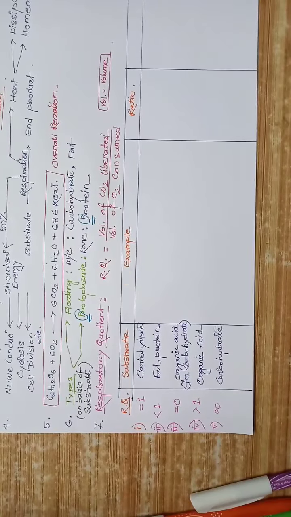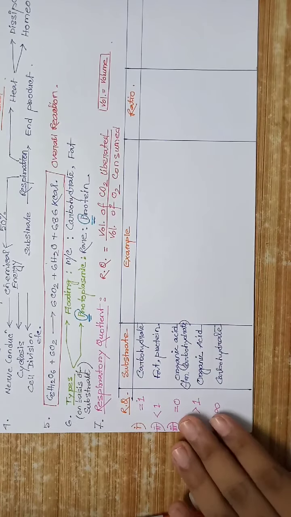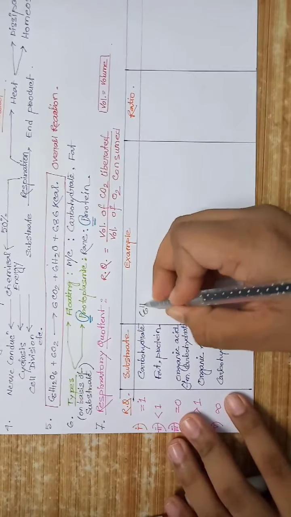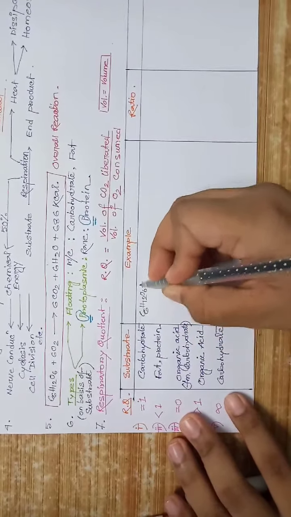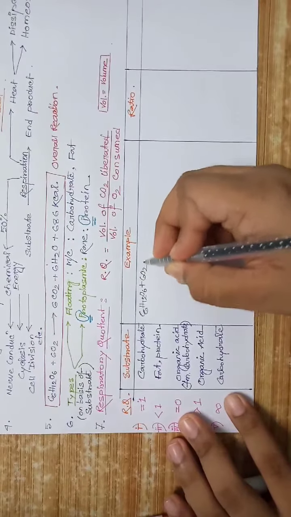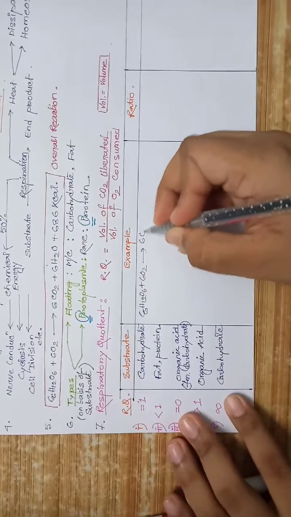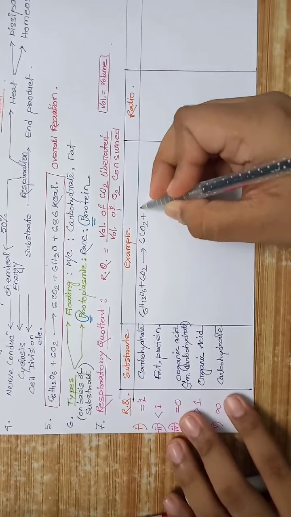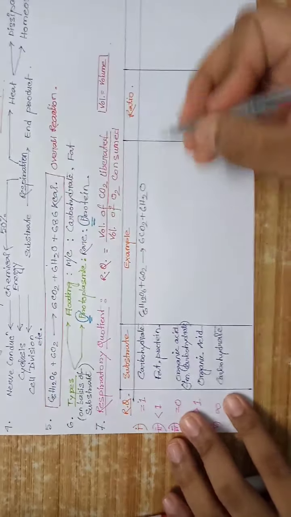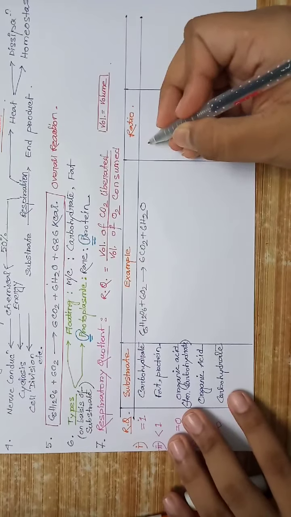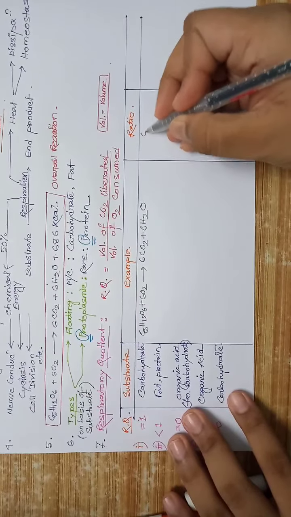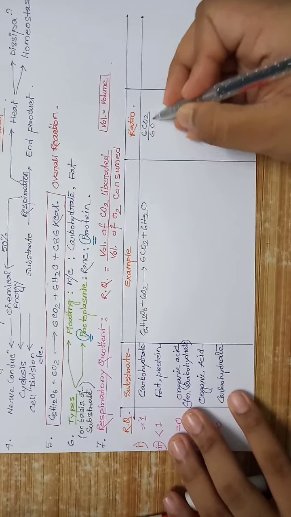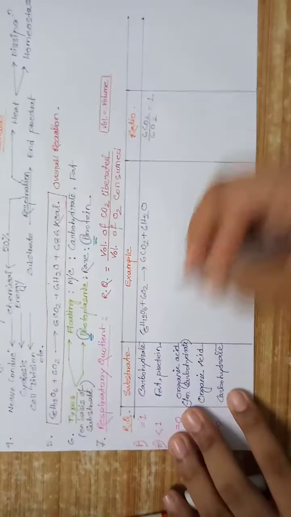Example: during aerobic respiration, C6H12O6 plus 6O2 gives 6CO2 plus 6H2O, and the ratio is 6CO2 divided by 6O2 equals 1.